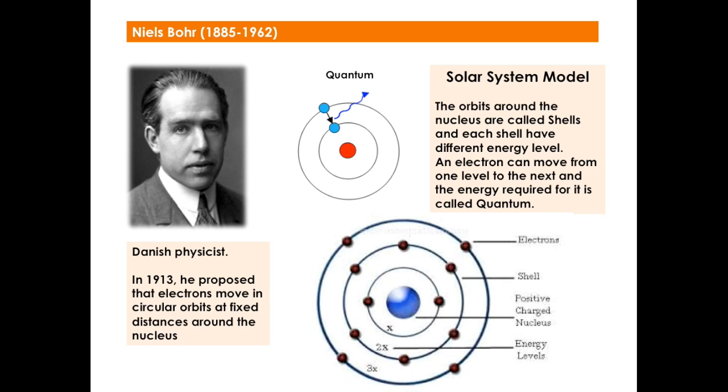Then Niels Bohr, 1885 to 1962, was a Danish physicist. In 1913, he proposed that the electrons move in circular orbits at fixed distances around the nucleus. This model was also called the solar system model. In here, the orbits around the nucleus are called shells, and each shell has different energy levels. An electron can move from one level to the next, and the energy required for it is called quantum.